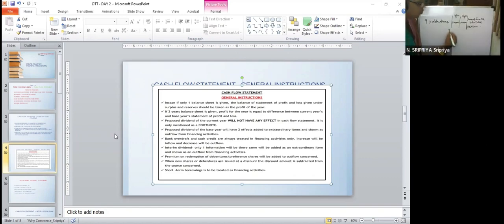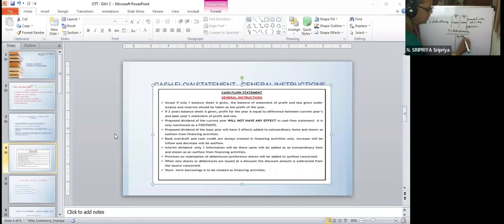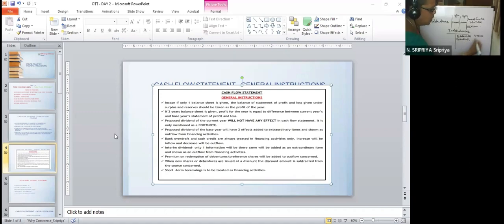So you open the 9% debentures account. By balance brought down 10 lakh rupees. By vendor account, because you're issuing 1 lakh worth of debentures, by vendor account 1 lakh.